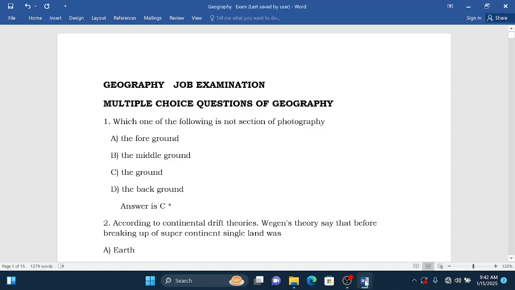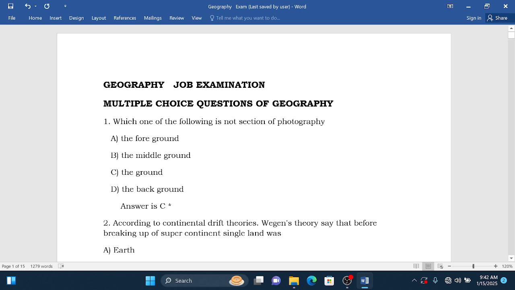Good evening everyone. Today we are going to run geography, where we are going to focus on the geography job examination. Remember that the geography job examination is based on multiple choice questions. So we are going to start from question 1 up to question 50. Therefore we have 50 questions which are out of 100 marks. Let's start with question number 1.